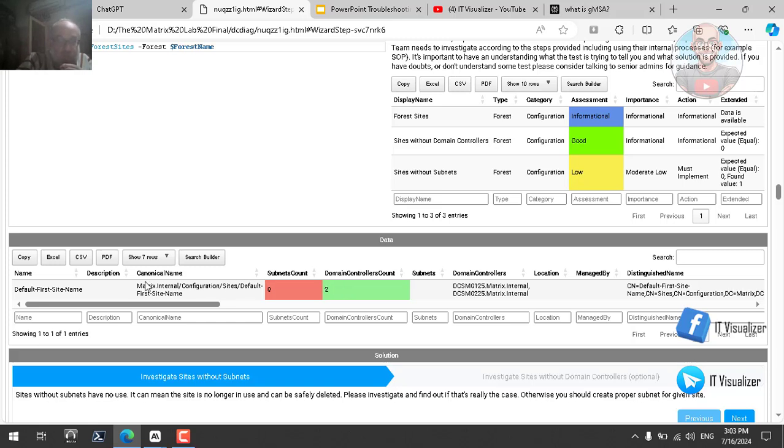But if you go to Active Directory Sites and Services, you will see my site, but you cannot see my subnet for this site. So we need to attach, or we need to clarify for Active Directory Sites and Services that my site has a specific subnet for these two domain controllers.